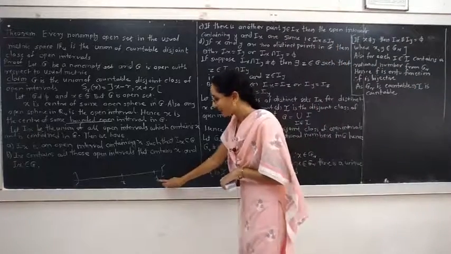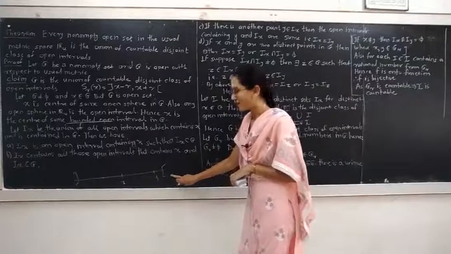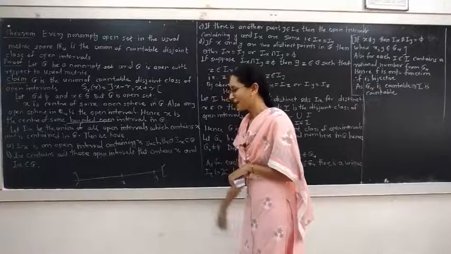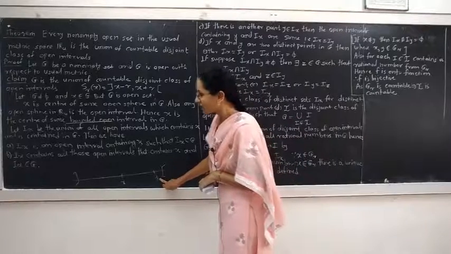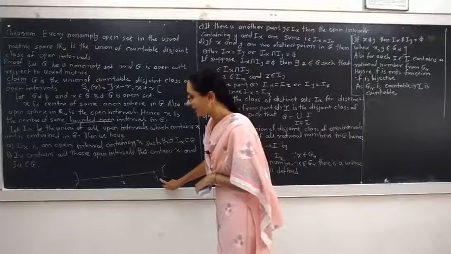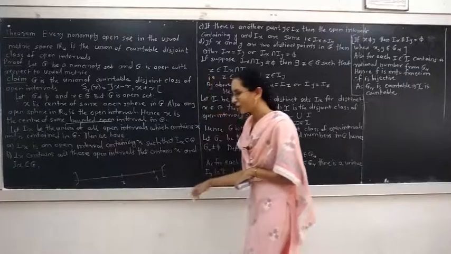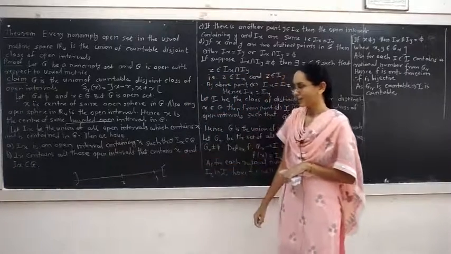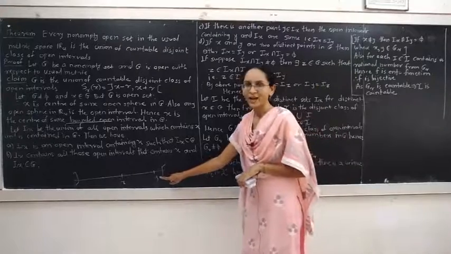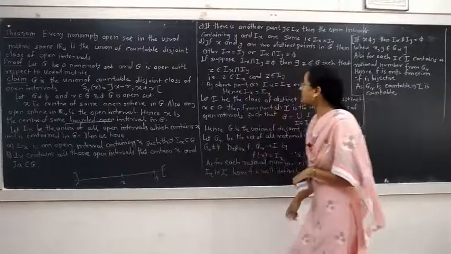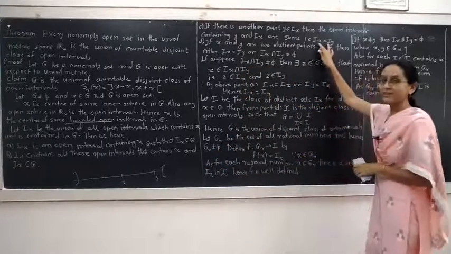We can see that y belongs to this open interval I_x, and x also belongs to I_x, and x is not equal to y. Hence, the union of open intervals containing x and the union of open intervals containing the point y are the same. That is, I_x equals I_y.